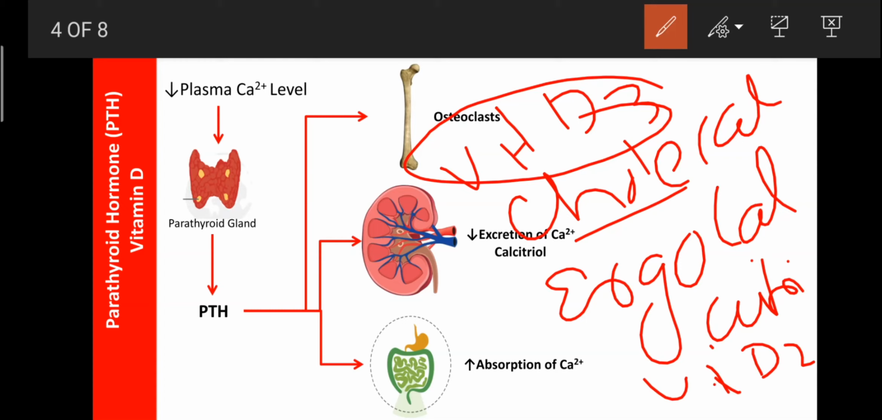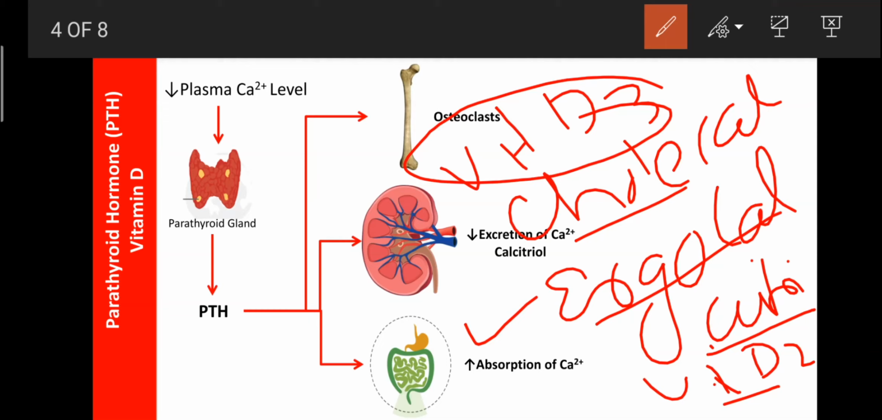Whatever vitamin D is taken externally is formed from fungi by utilization of ergosterol. That's why that vitamin D is known as ergocalcitriol. That vitamin D acts on the GIT and enhances the absorption of calcium from the GIT.